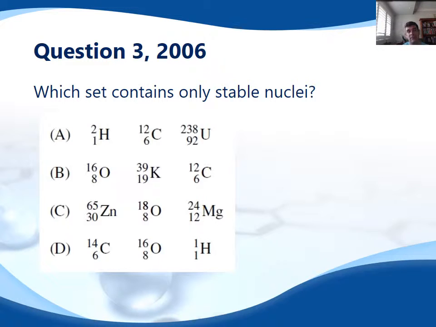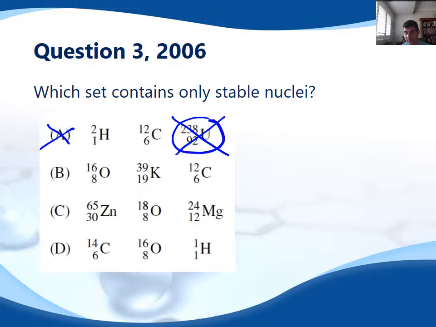So let's see if we can put this into practice. Which of these sets contains only stable nuclei? Well, I guess what we're looking for when we see questions like this is we're looking for instability. The first thing we hopefully remember is that uranium is always unstable. So we're going to knock that one out to begin with. So we have 3 sets left. So obviously A can't be the correct answer.